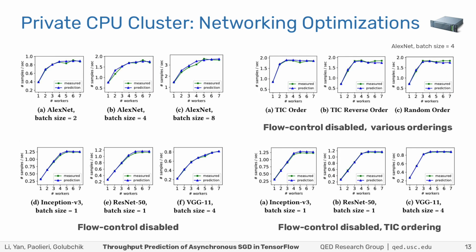In addition, we explored the effects of HTTP2 stream multiplexing on our predictions. First, on the left, by turning off flow control and multiplexing for different deep neural networks. Then, on the top right plots, by enforcing different orderings, the tick ordering, the reverse of that, and a random ordering with AlexNet. And finally, in the bottom right, enforcing the tick transmission ordering of tic-tac on various deep neural network models. Without multiplexing, communication is more predictable, and the error of our predictions is even lower, at most 5%.